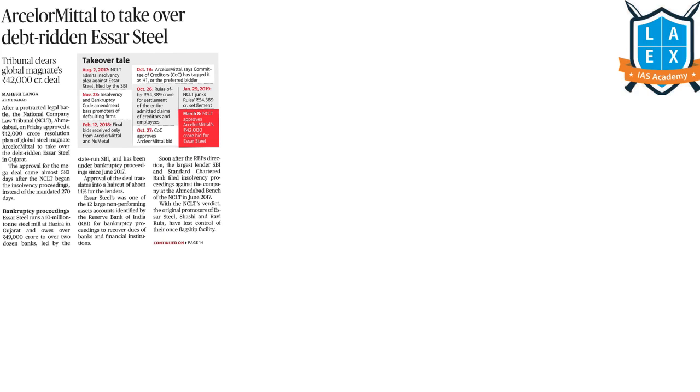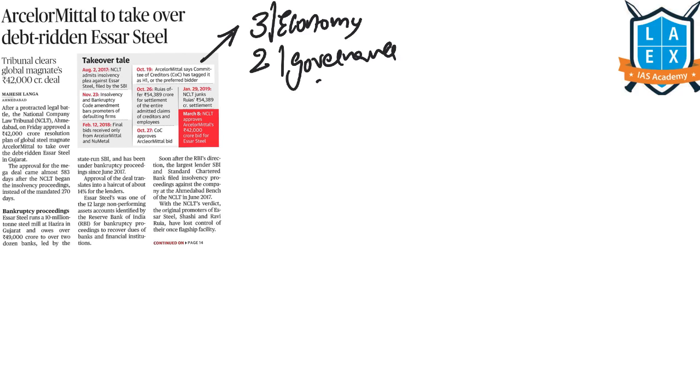The next article is ArcelorMittal to take over the debt-ridden Essar Steel. This article is not of much importance for us, but there is a concept involved in this article that is important for our prelims as well as mains. That particular concept is the Insolvency and Bankruptcy Code and the process of resolution under this code. This comes under GS paper 3 under the topic of economy, and it also comes under GS paper 2 under the topic of governance. Now, let us see what this article is all about.